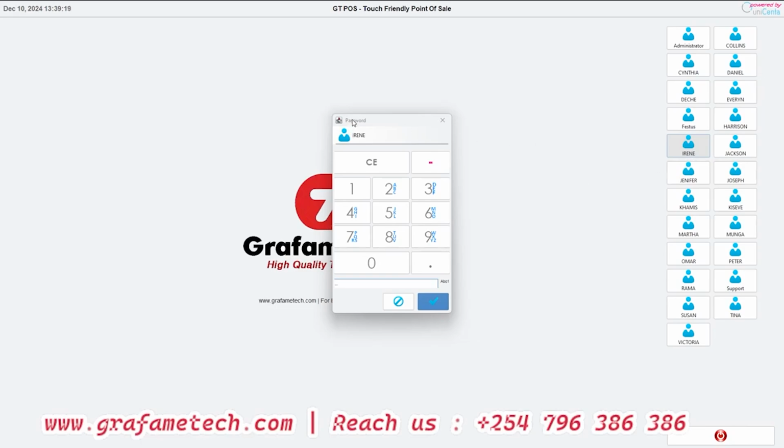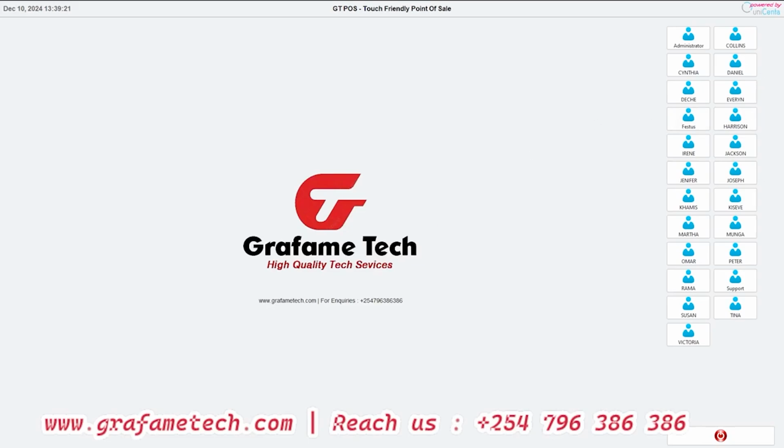Now, we have different user rights and roles that can be defined in the system. Instead of these icons, we can also use photos, or passport photos that have been edited with no background. We can integrate that in.